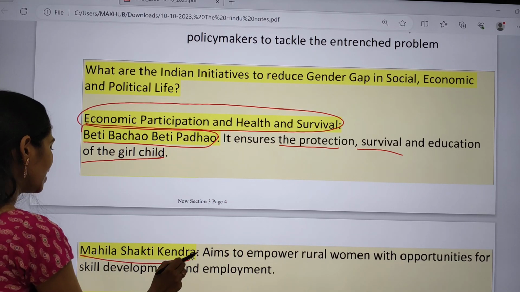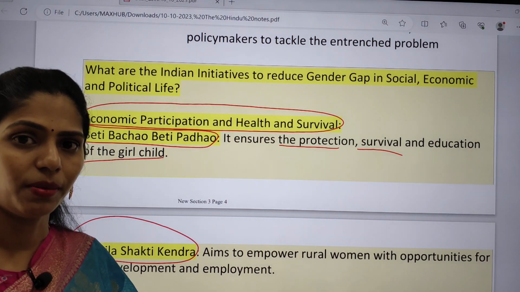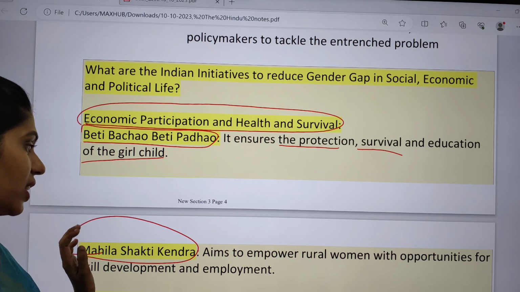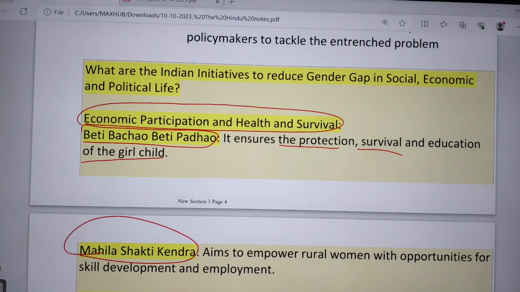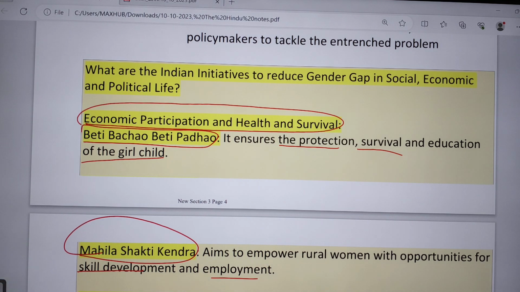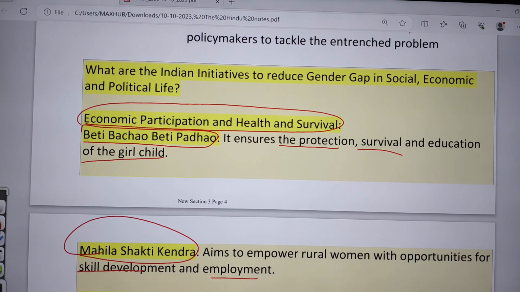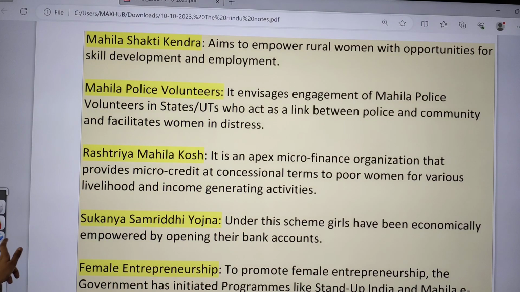And we have Mahila Shakti Kendras. They are focusing on the empowerment of women. Under these Mahila Shakti Kendras, women will get opportunities for skill development as well as employment. So for employment and skill development, this scheme will be very helpful. And we have Mahila Police Volunteers.